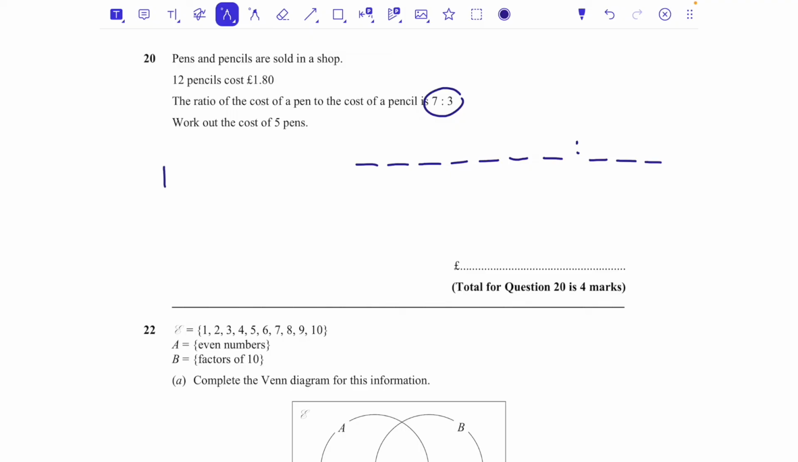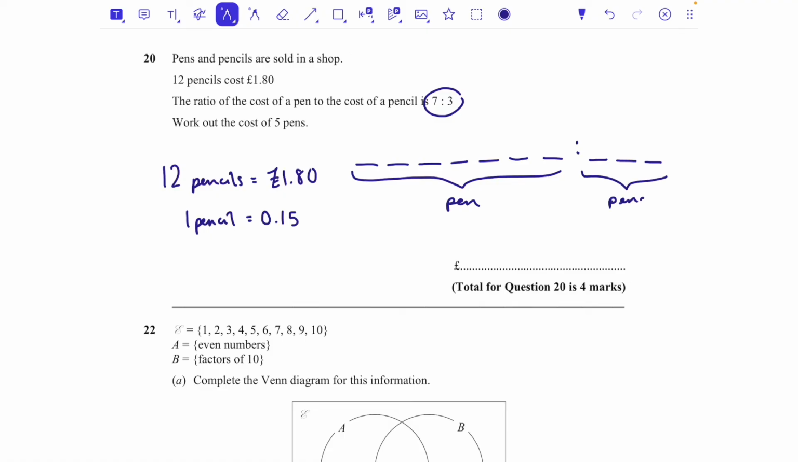Now 12 pencils equal £1.80. This is a calculator paper, so if I want to know the cost of 1 pencil, I can take that £1.80 and divide it by 12. £1.80 divided by 12 is 0.15. So a pencil costs 15p. Now this is the cost of a pen on this side, and this is the cost of a pencil. And I need the cost of a pencil to be 15p. So I know that those 3 lines there need to add up to make 15p.